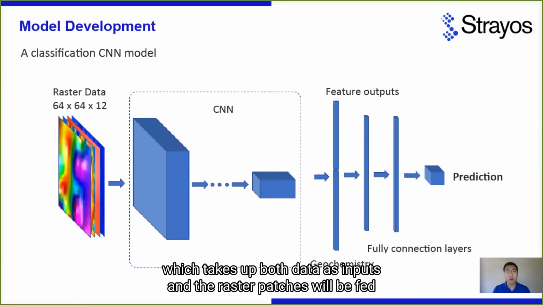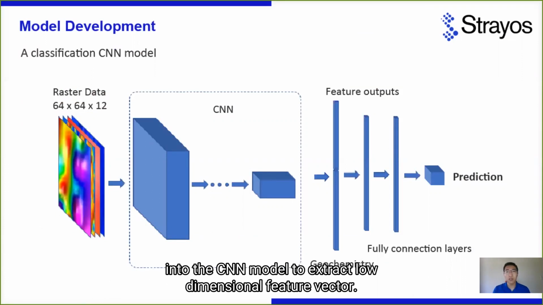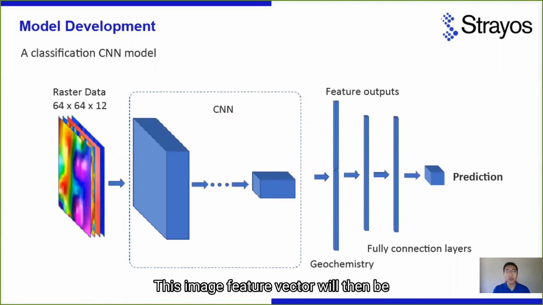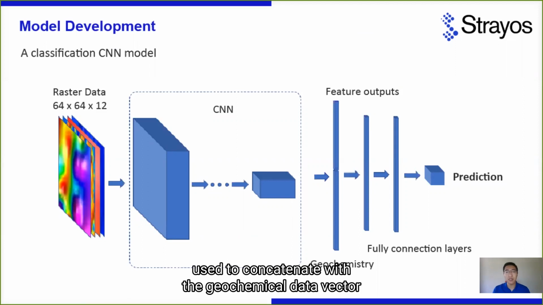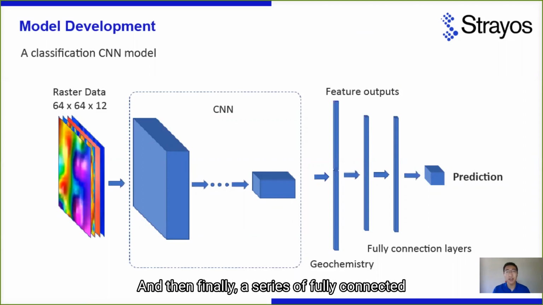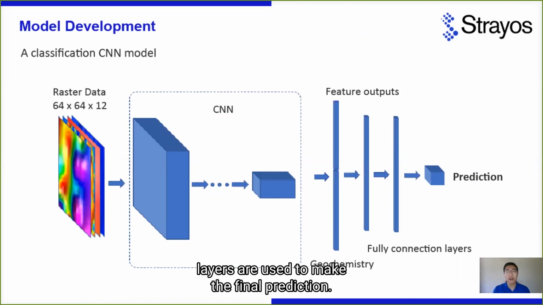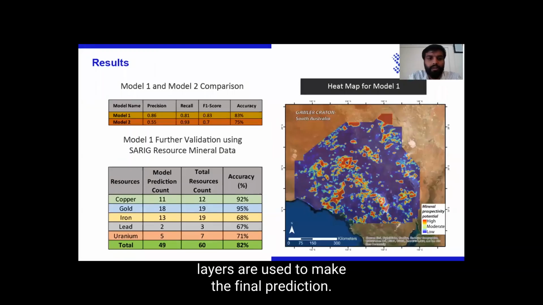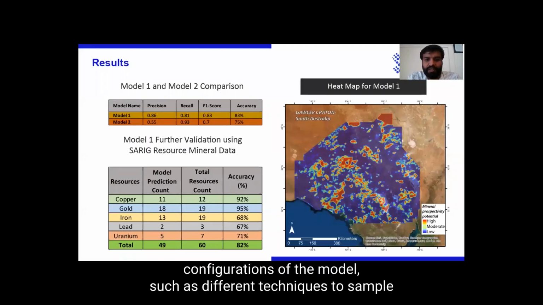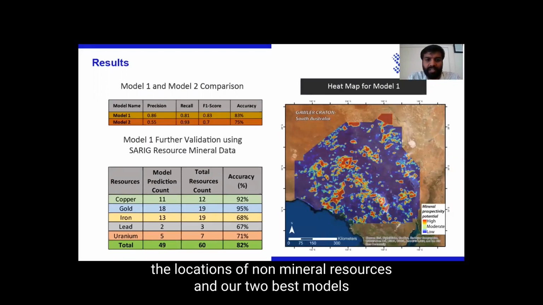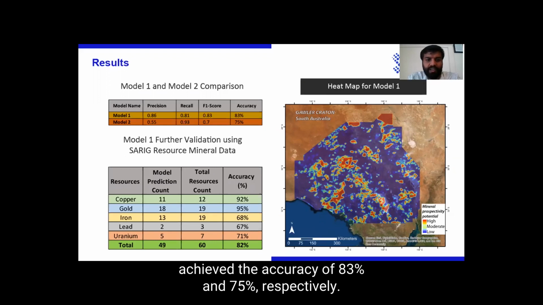The raster patches will be fed into the CNN model to extract a no-dimensional feature vector. This image feature vector will then be used to concatenate with the geochemical data vector. And finally, a series of fully connected layers are used to make the final prediction. We experimented with several configurations of the model, such as different techniques to sample the locations of non-mineral resources. And our 2 best models achieved the test accuracy of 83% and 75% respectively.